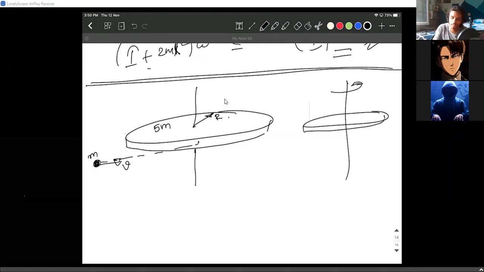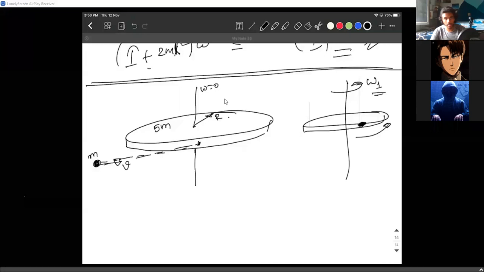The same diagram, it looked a bit smaller, but the particle sticks to this thing, and they're combinedly moving with some angular velocity omega. How much is the new angular velocity? Initially, the disk is completely at rest. There is no angular velocity. A particle came in tangentially and sticks to this thing, and they're combinedly moving with an angular velocity omega 1. What is the new angular velocity?